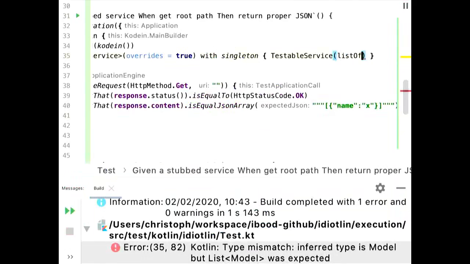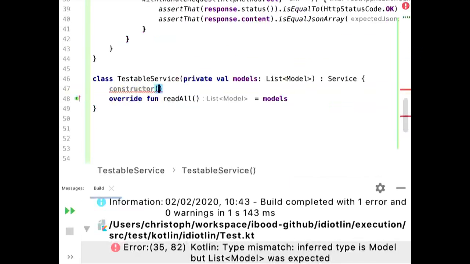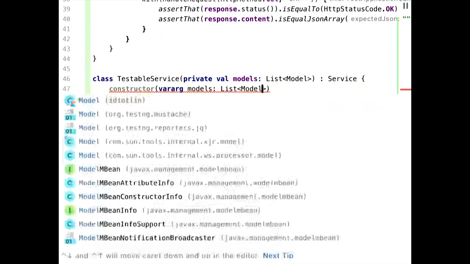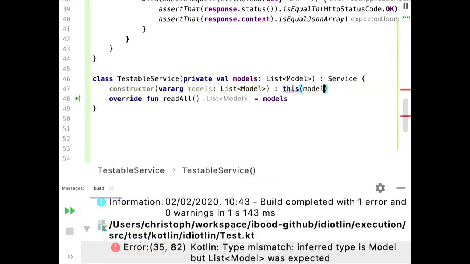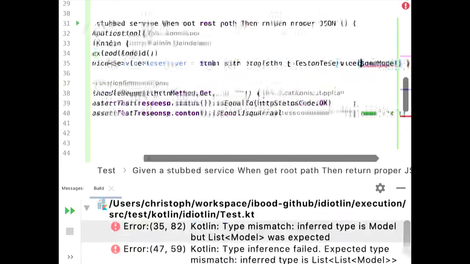Yeah, we need to pass it a list. Actually, I don't like passing a list. That's somehow weird. Maybe do some constructor magic here. Secondary constructor, which requires a vararg, and we call the same constructor, but just transform it to a list. Why won't you work?